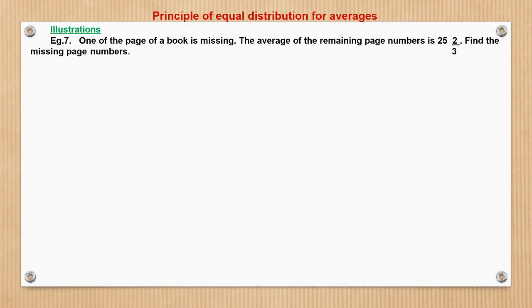Now this is another important question. A question of similar nature we have seen in the previous session. So there is a book. One of the pages of the book is missing. The average of the remaining page numbers is 25 whole 2 by 3. Find the missing page number. So one page is missing. So what would happen? One page is missing. Let the page numbers be